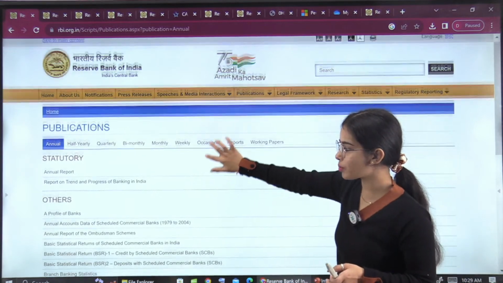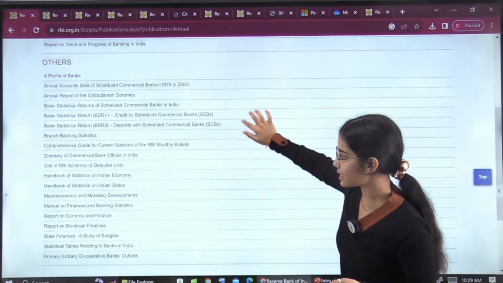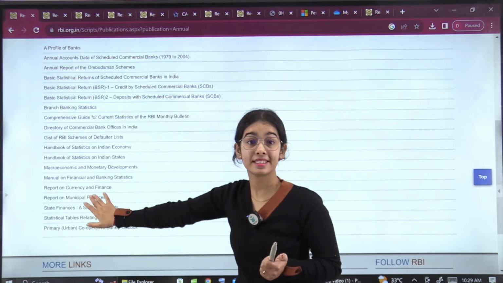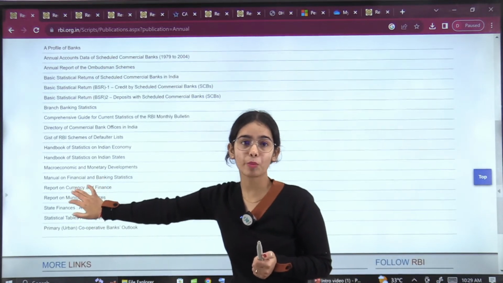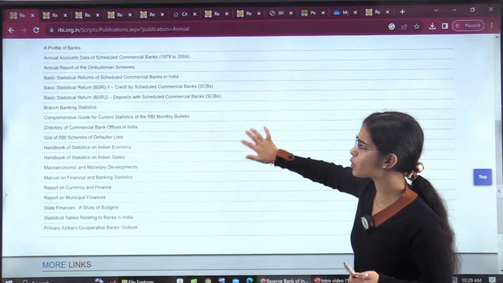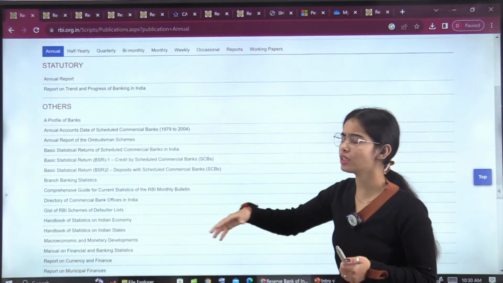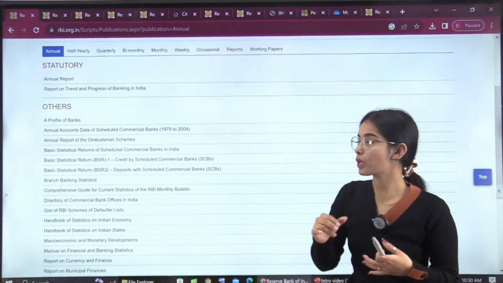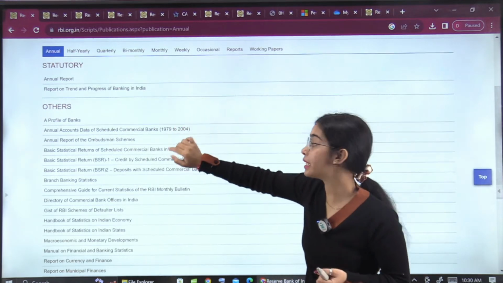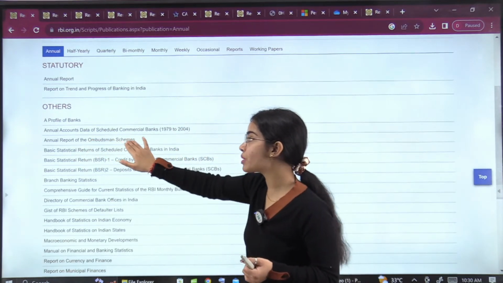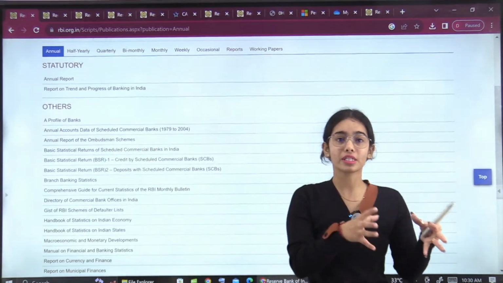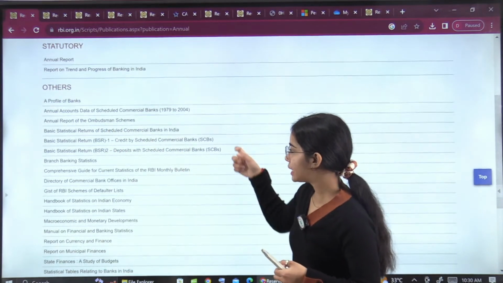So these two reports are very, very important, as well as the report on currency and finance. Recently a question has come on the report on currency and finance, so this is also an important report. Other reports are not very important because they only have data points. The annual report on the ombudsman scheme is also important, because the ombudsman scheme is a very important scheme of the Reserve Bank of India.